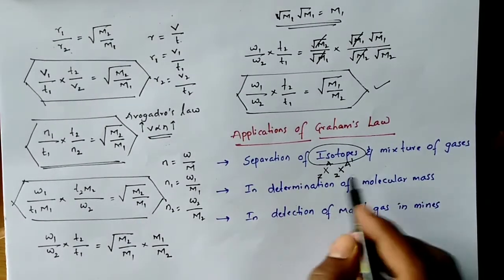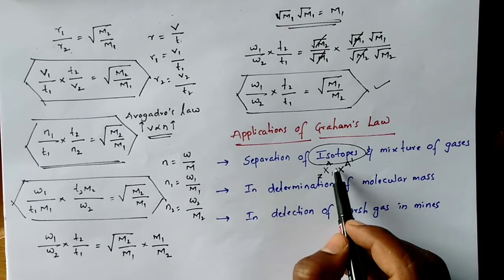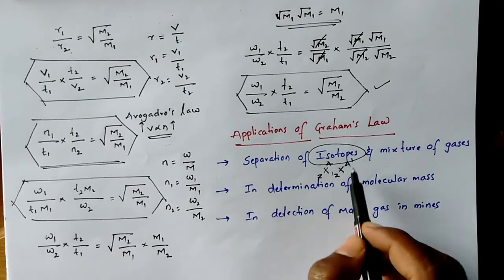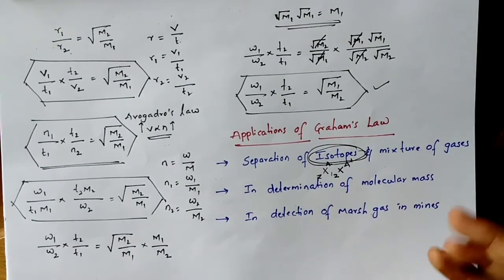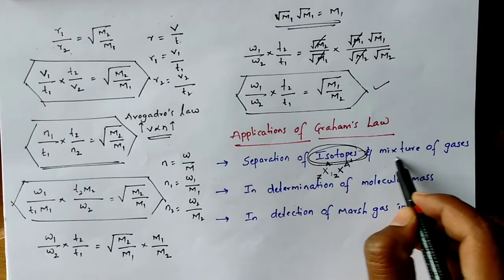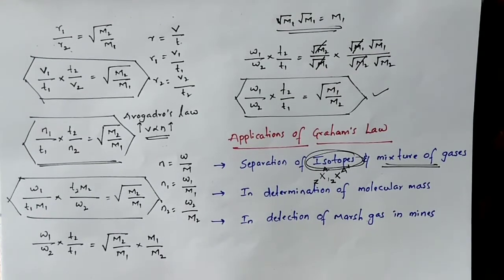Having different masses, we can separate the isotopes easily based on Graham's law. And we can separate a mixture of gases based on molecular masses. Why? Because the more the molecular mass, the less is the diffusion.